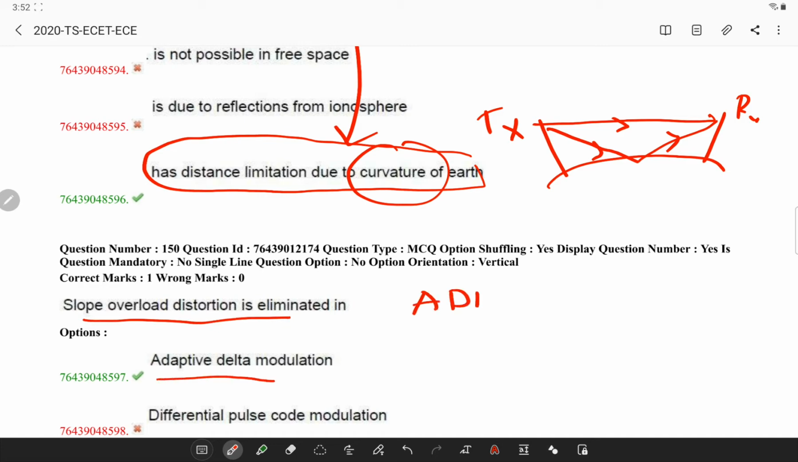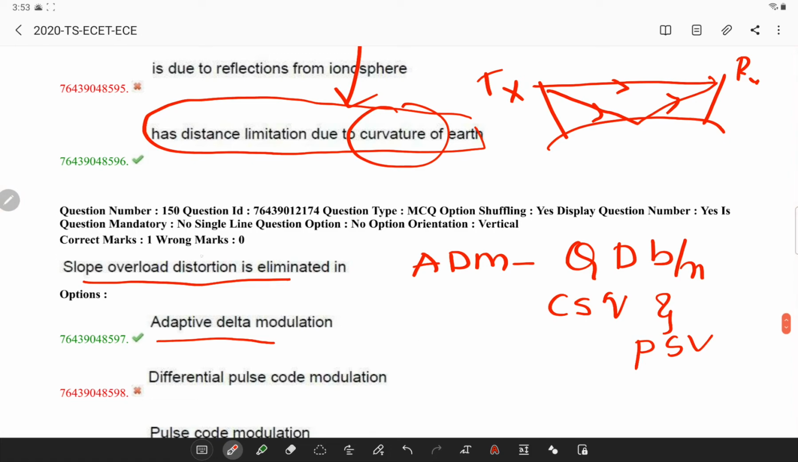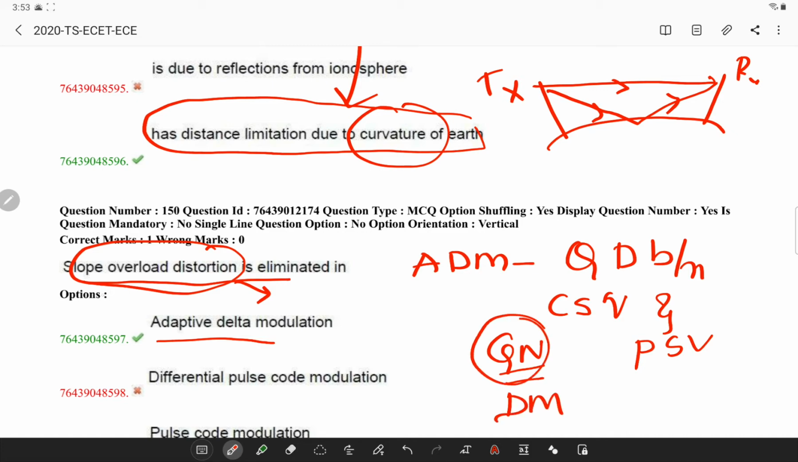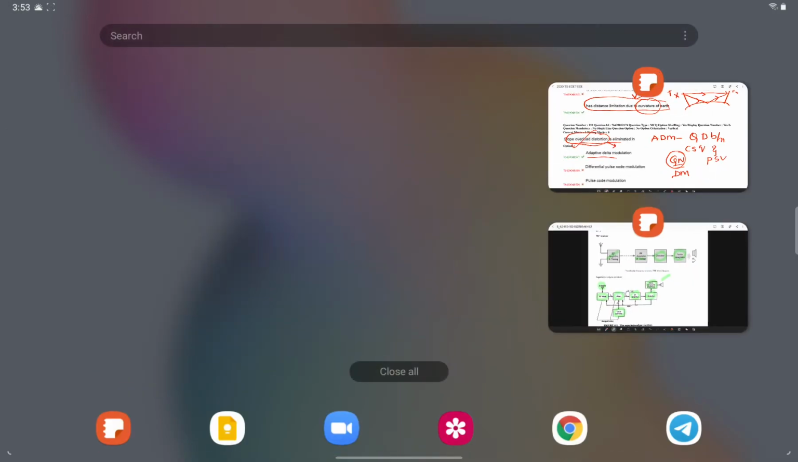Basically, adaptive delta modulation is used to quantize the difference between the current signal value and the predicted signal value. It is mainly used to overcome slope overload distortion and granular noise, which occur in delta modulation. So granular noise and slope overload distortion are eliminated. For a better understanding, I will show you what exactly is granular noise.